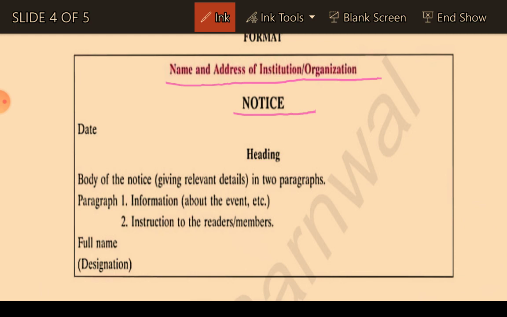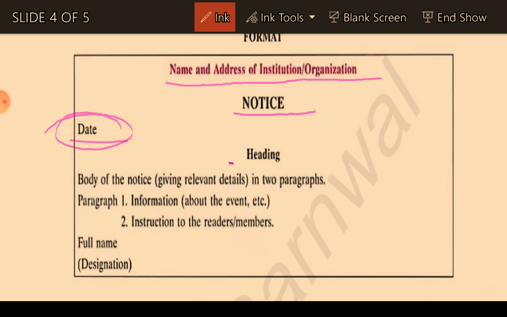In the next line we will write the date. The word "date" should not be written; we will just write it in a normal way. For example, if today is the 6th of May 2020, then we write 6th May, 2020. This will be the way you write the date.